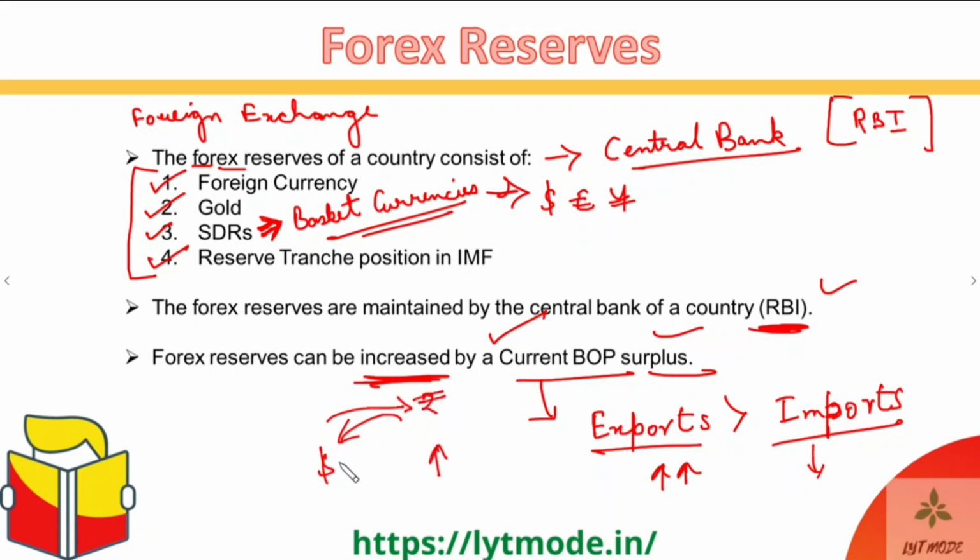So when you start getting more dollars, those dollars get deposited into the forex reserves of the country, and those reserves start building up or piling up. When they increase, the major cause is the current BOP surplus. And if the forex reserves start dwindling or falling badly, then the reason is a current BOP deficit, or the imports being much higher than the exports. Okay guys, so this is the forex reserves of a country.